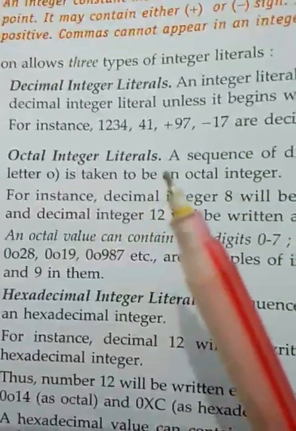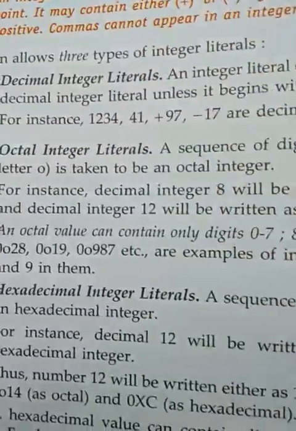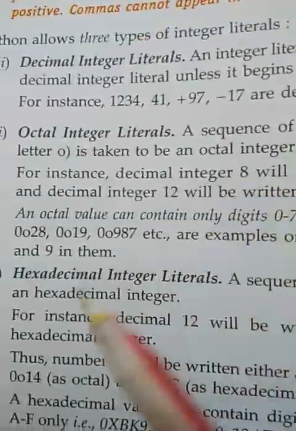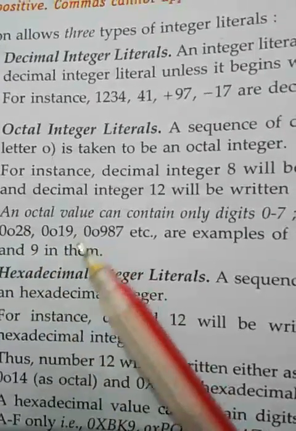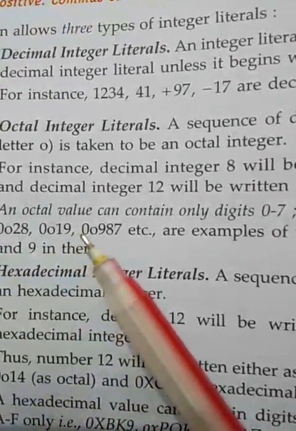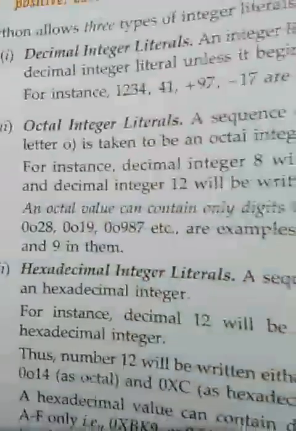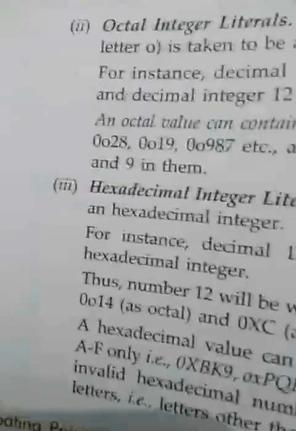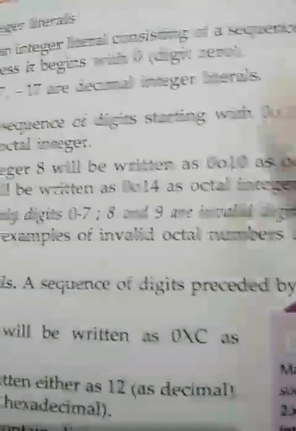In the case of the octal integer literal, we can use the numbers from 0 to 7, and numbers should start from 0. So there is the example 0987.